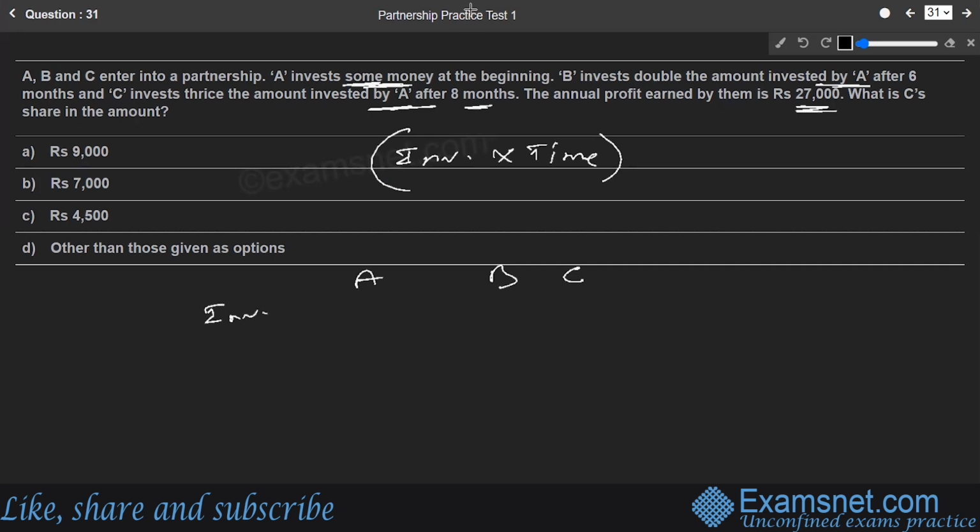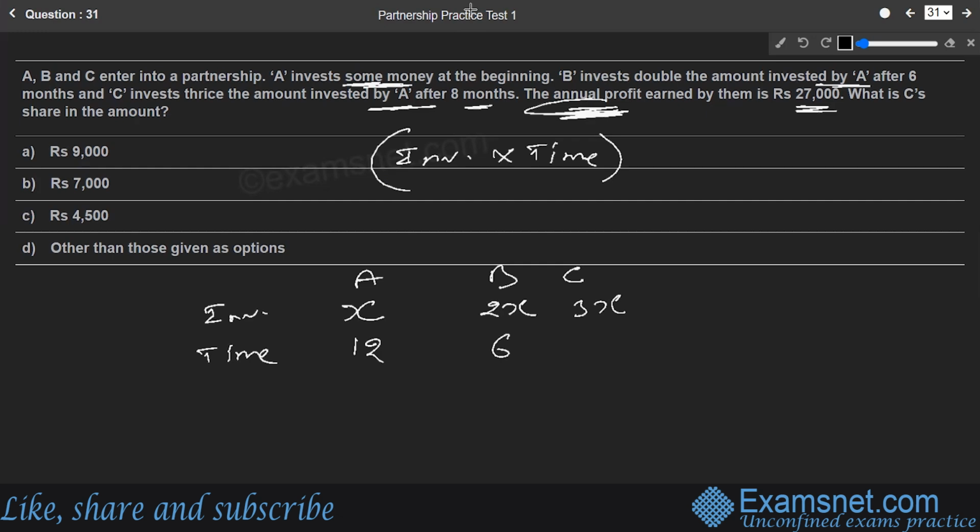If we talk about their investment, they say A invests some money. So let us take A invested x money. B invested double, so B's part will be 2x. And C invested how much? C invested thrice, so C's part will be 3x. Let us talk about the time factor. A entered into the partnership, and the total tenure of the business is annual profit. So total tenure is 1 year. So the time for which A's money would have been in the business is the complete 12 months. Let's talk about B. B invested double but came after 6 months. So his money will be in the business for the remaining 6 months, that is 6. And what about C? C joined after 8 months.